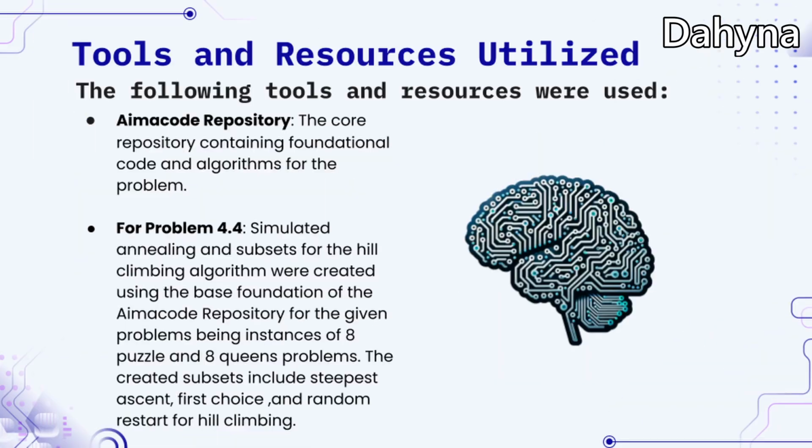Experiment setup. Tools and resources utilized. The following tools and resources were used. A code repository: the core repository contained fundamental code and algorithms for the problem. For problem 4.4, simulated annealing and subsets for the hill climbing algorithm were created using the base foundation of the code repository for the given problems, being instances of 8-puzzle and 8-queen problems. The created subsets included steepest ascent, first choice, and random restart for hill climbing.